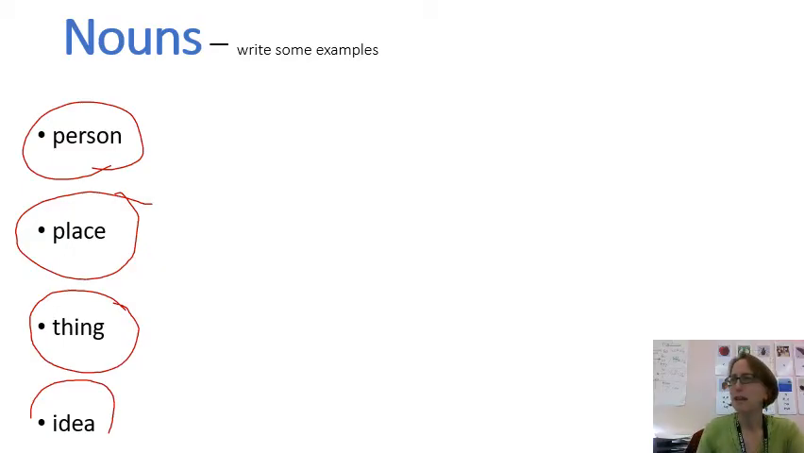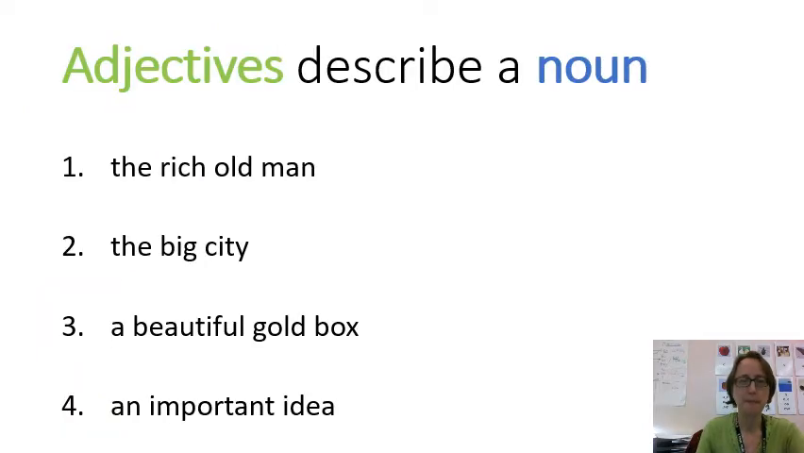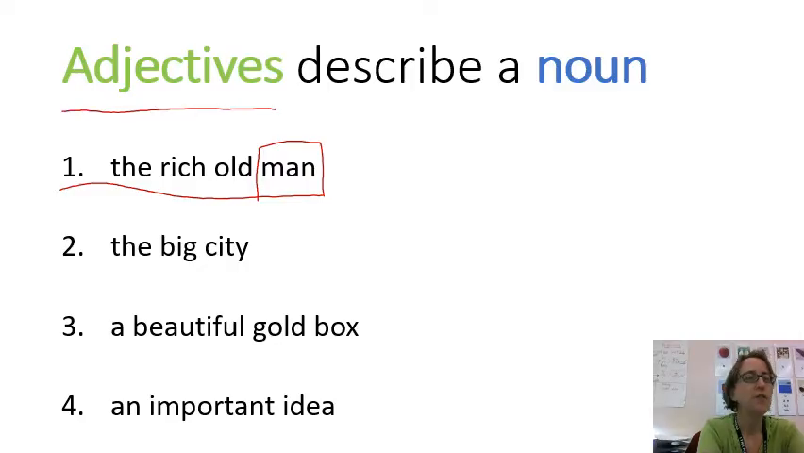So let's look at some examples in sentences. Let's look at sentence 1. First, I'm going to look for my noun. I always start with looking for a noun. Well, man is a person, so I know that's my noun. Now, adjectives describe a noun. So I look at my noun, man. What words describe the noun? Well, rich and old describe man.